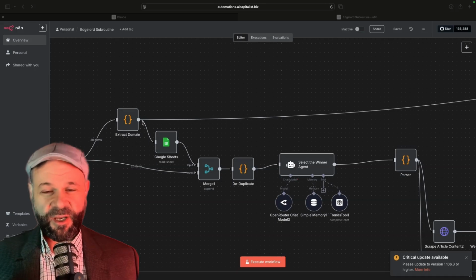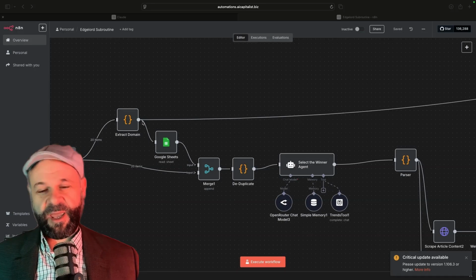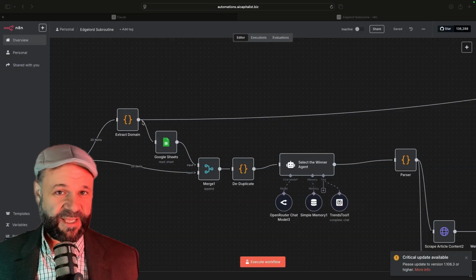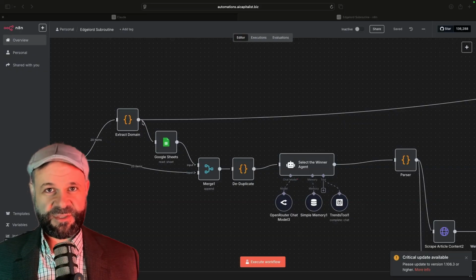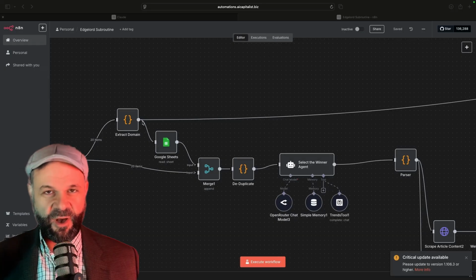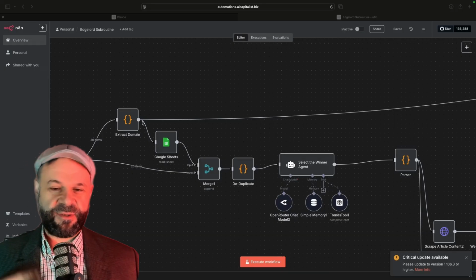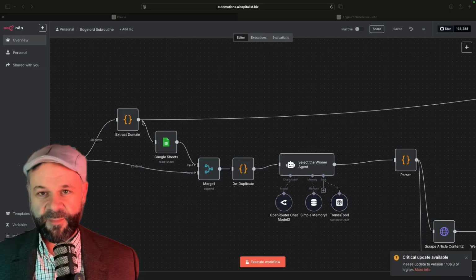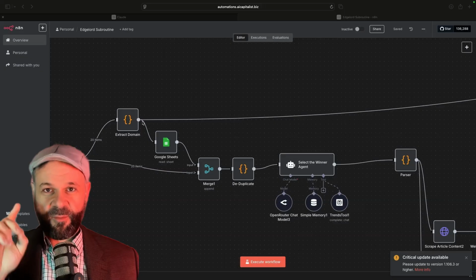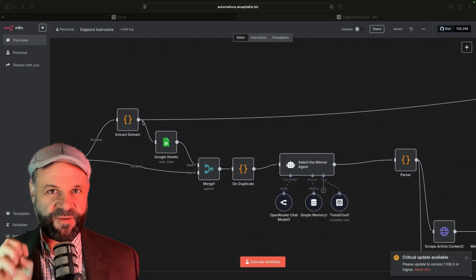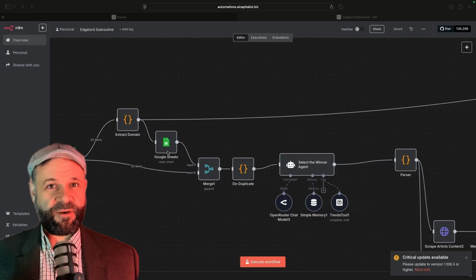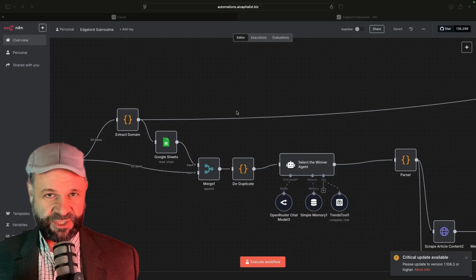Anyway, this particular automation helps me review papers. There are hundreds and hundreds of papers published every day about artificial intelligence, and so I'm looking for the ones that are the most relevant to what I'm trying to accomplish. So I take a scrape of all of these papers, the abstracts, and then I sort through them. I have a model doing that, and then I do a little write-up about them that shoots me an email every morning about which paper, selects one paper that's the most relevant to what I'm trying to figure out, and then summarizes it for me.